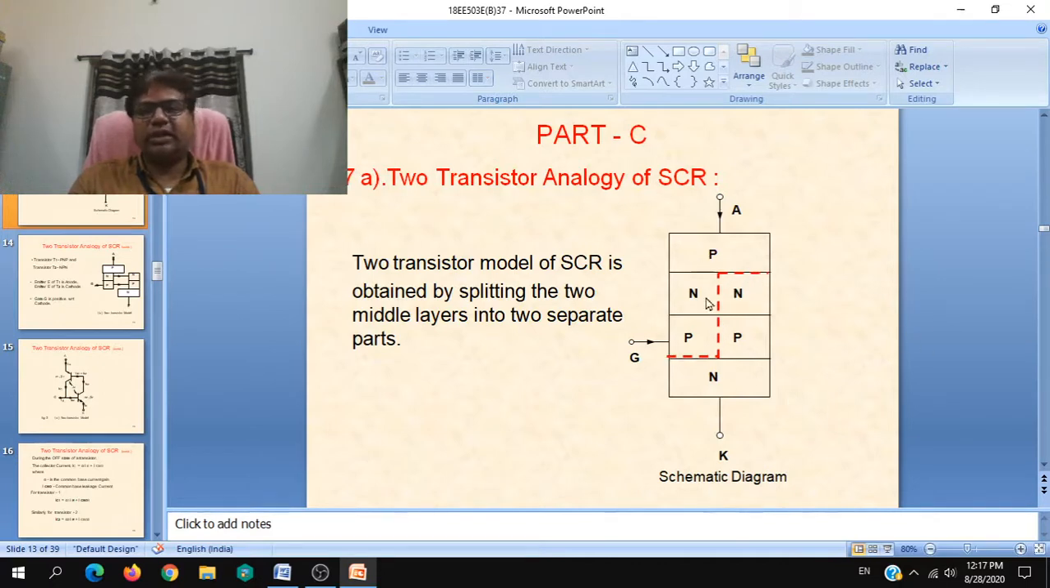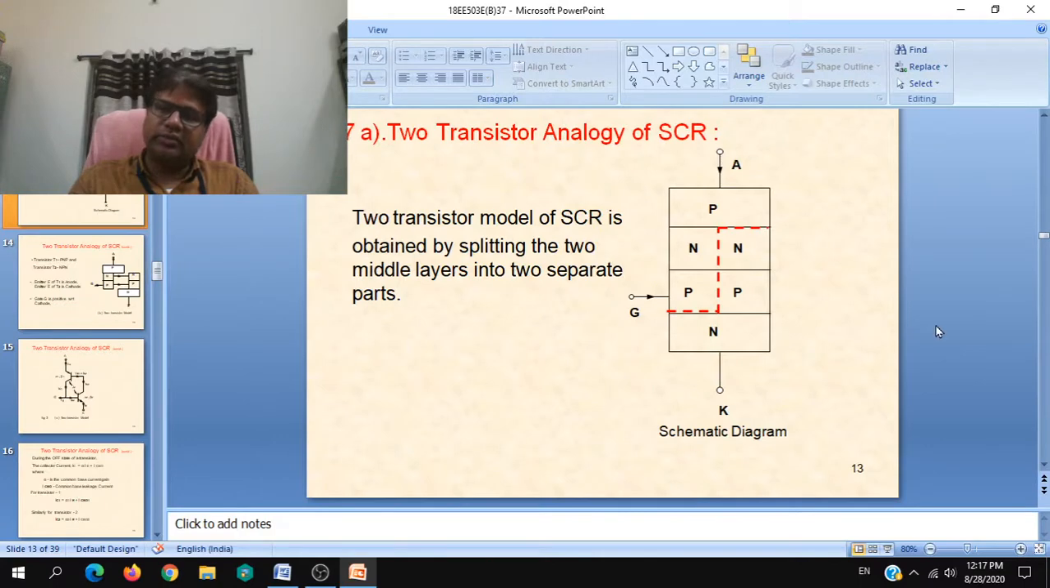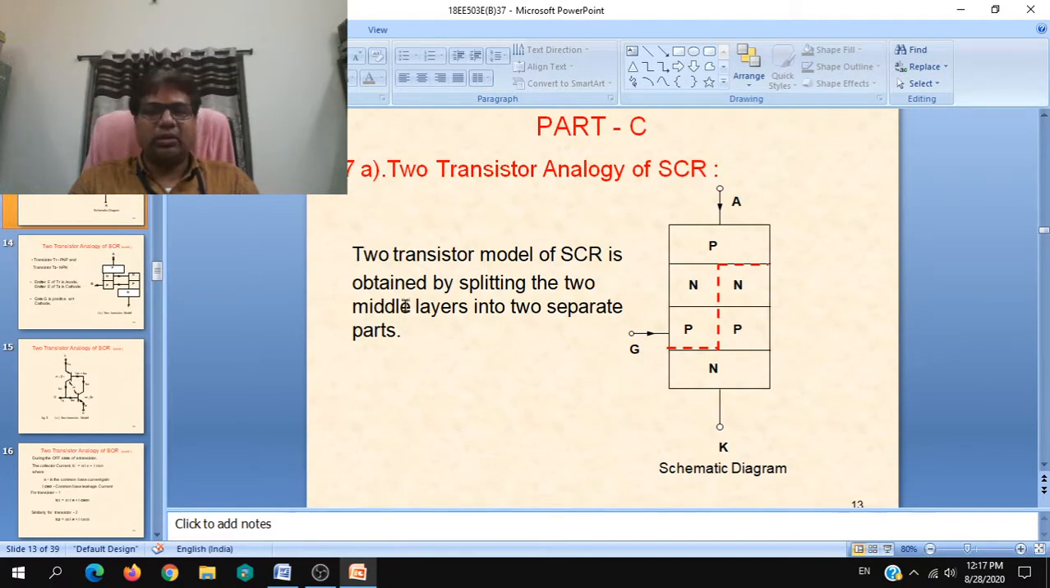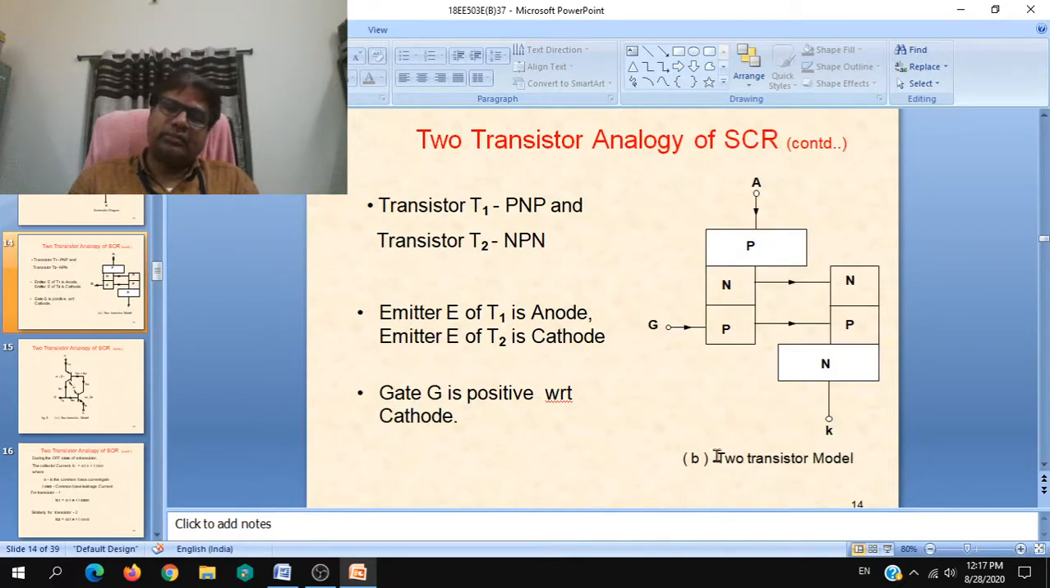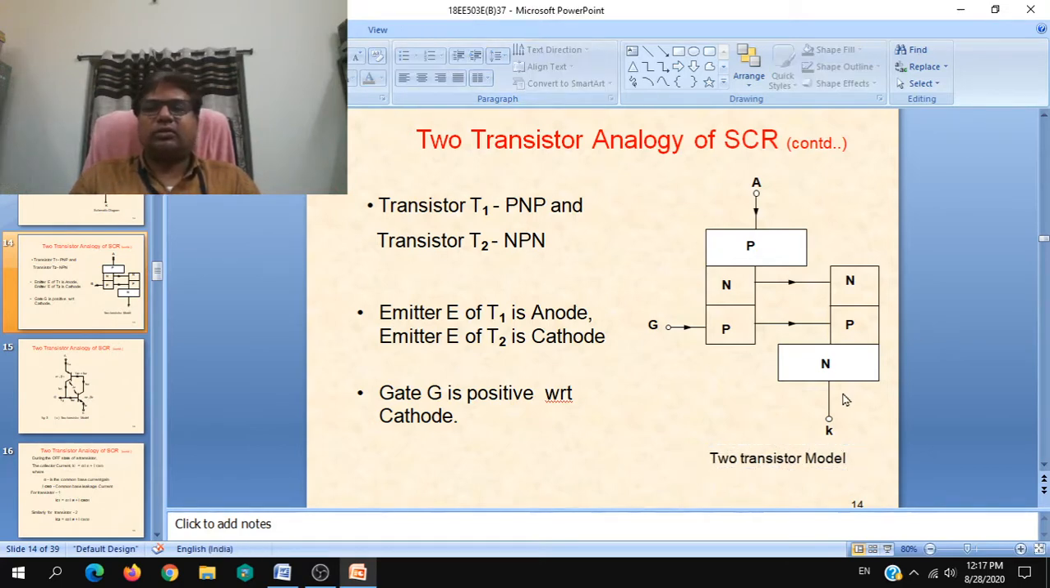So this is the schematic diagram. The diagram can be divided into halves. However, you are going to draw this slide with the connections also. So you need not draw this schematic diagram, but you have to write the answer. Next, draw this diagram, that would be self-sufficient. So this is the two transistor analogy, where you can imagine that it has been split into two parts and connected like this.